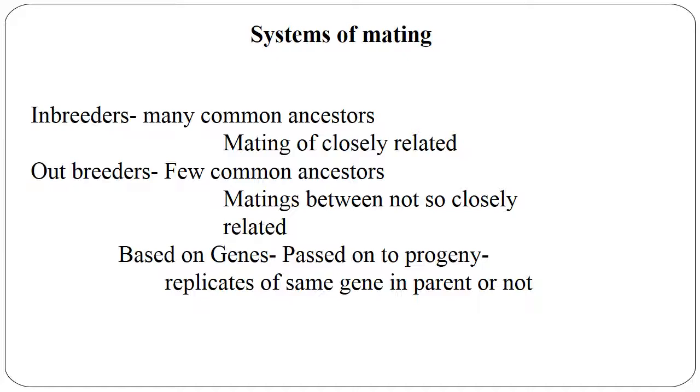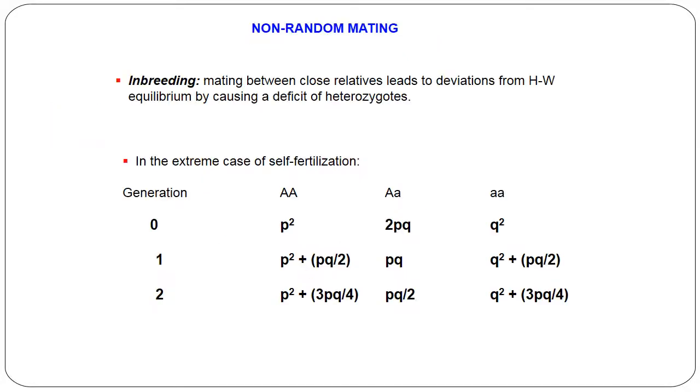The systems of mating are inbreeders and outbreeders. Inbreeders means many common ancestors, or mating of closely related individuals. Outbreeders means few common ancestors, mating between not so closely related individuals. This is based on genes passed on to progeny, replicates of the same gene in the parent or not. In non-random mating, the extreme case is self-fertilization; the formulas are given here for different generations.